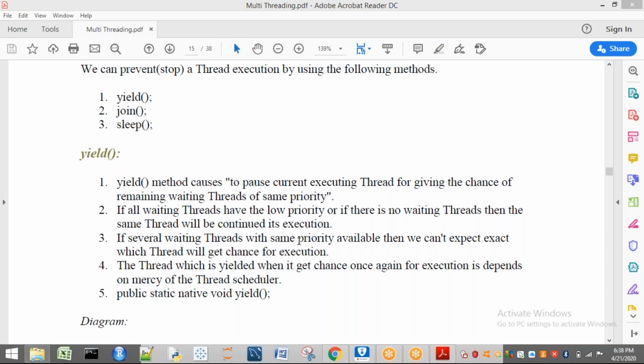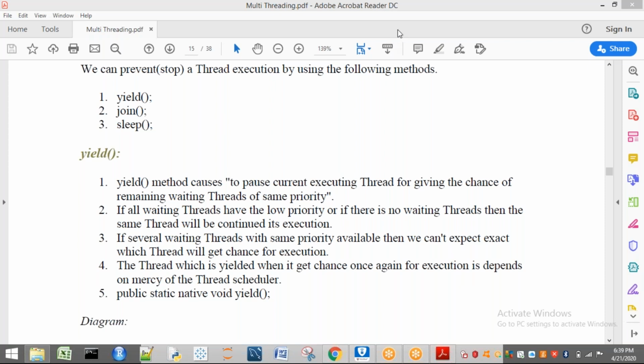For example, if a highest priority thread came, there is no intermission for myself. That means higher authorities come directly into the execution area and I have to go out and wait for that. Okay, right. If several waiting threads with the same priority are available, then we can't expect exactly which thread will get a chance for execution. Already we have discussed that when the thread which yielded will get a chance again depends on the mercy of the thread scheduler. So this point has to be understood.